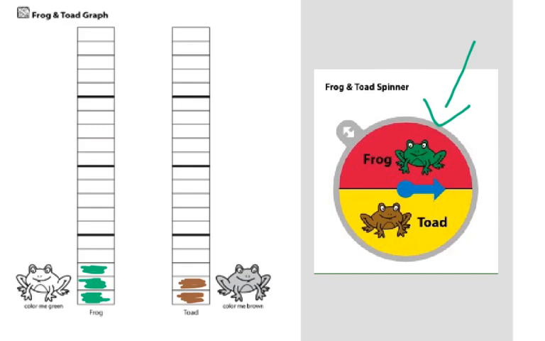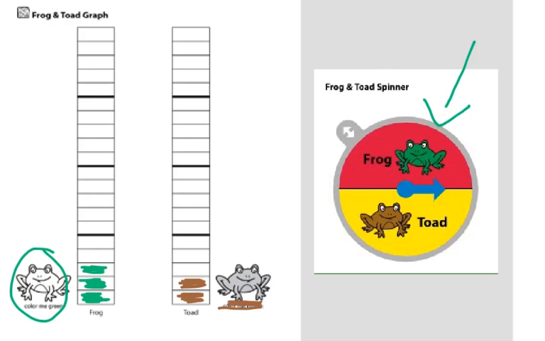Now let's look at our graph. Which animal has the most, frog or toad? Frog has the most. Which one has the least? Toad has the least. Toad has 2 and frog has 3. How many more does frog have than toad?